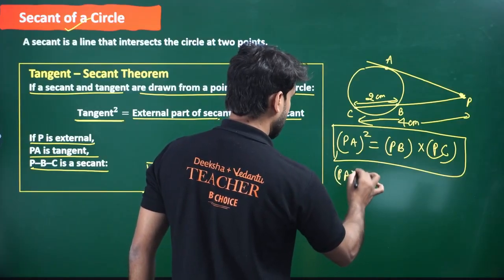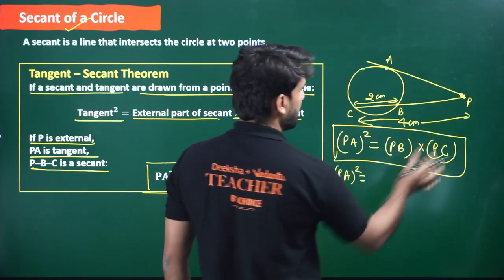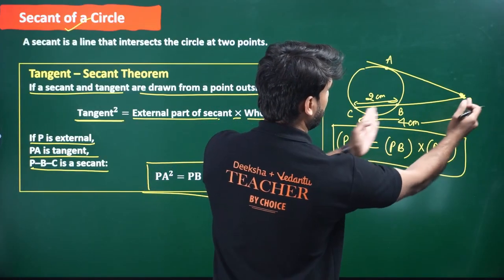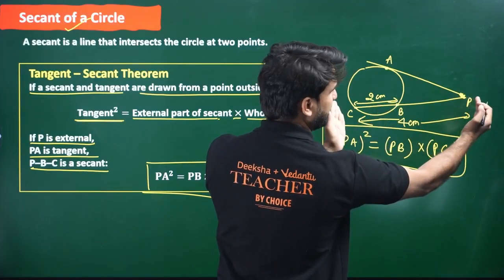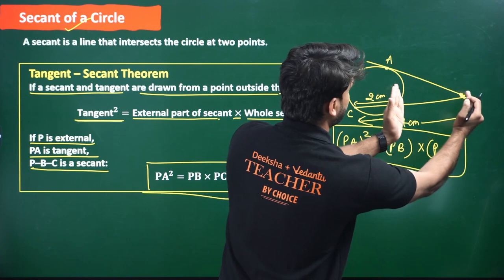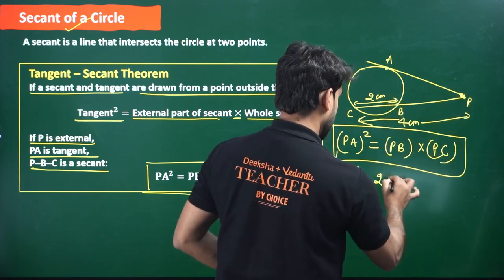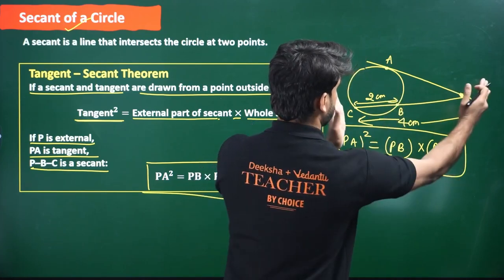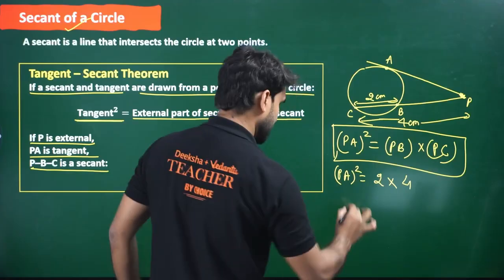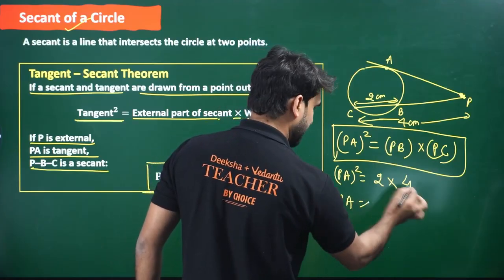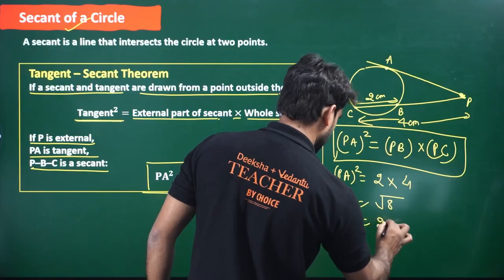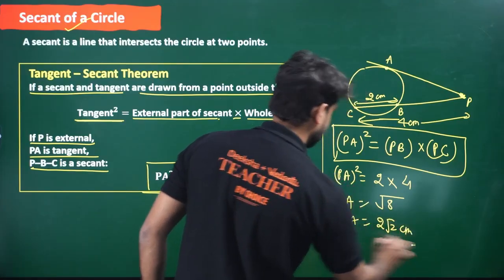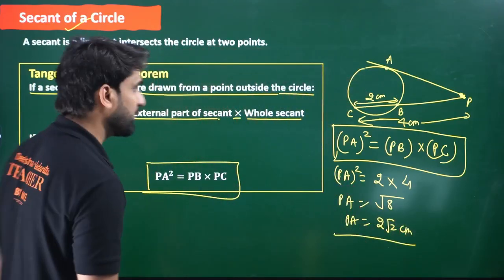PA square will be equal to PB. What will this be? If this is complete 4 and this is 2, what will be the remaining part? 2, into PC. PC is complete 4, right? So PA square will be 2 into 4, that is 8, so PA is under root 8, and under root 8 will be 2 root 2 centimeter. That is the answer. I hope you got the point.